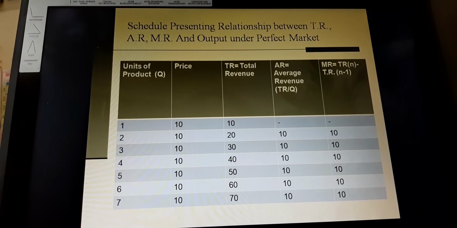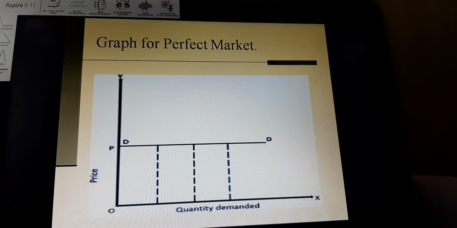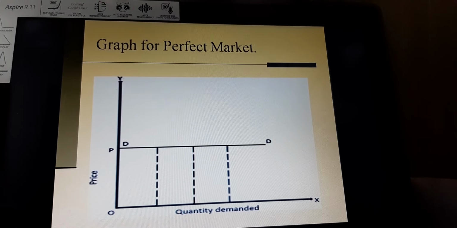Here is a graphical representation for the perfect market. On the y-axis the price, that is average revenue, has been taken, and I have told also that AR is the price here. So the demand curve, AR and price are similar. It is horizontal in nature, and we have seen that AR, MR and price are equal to each other. So actually this demand curve is the AR curve, it is also the MR curve, overlapping each other. And on the OX axis we have taken the quantity demanded.